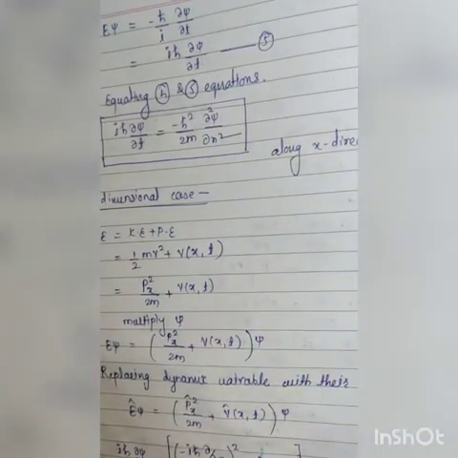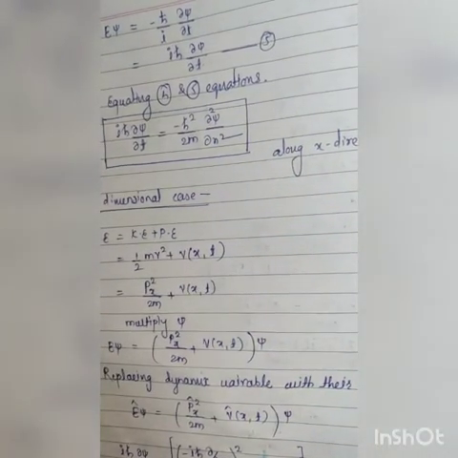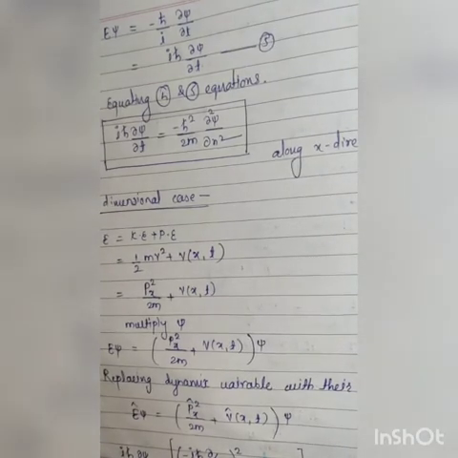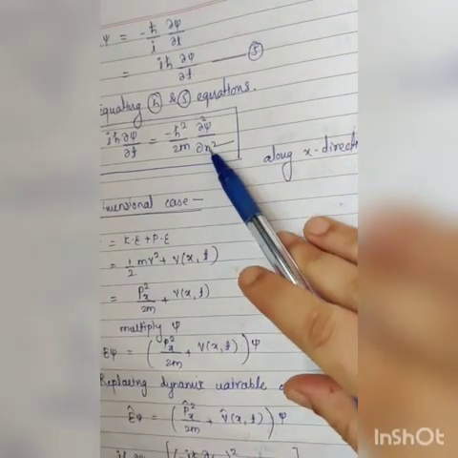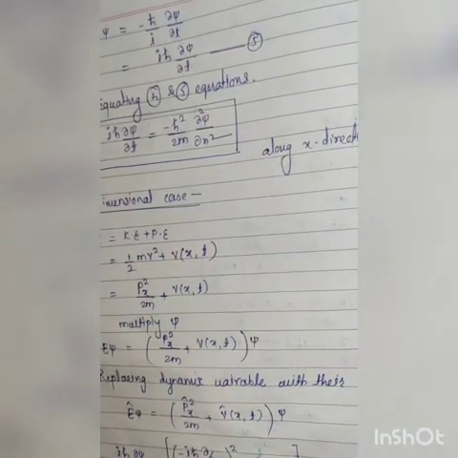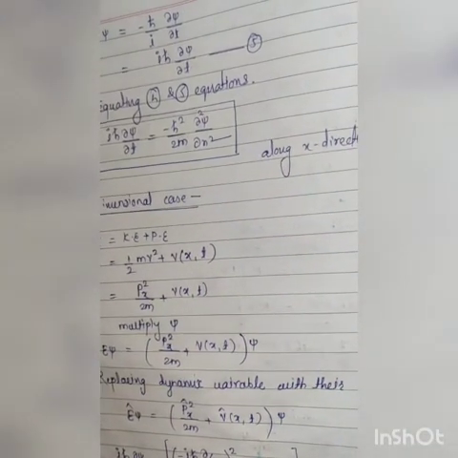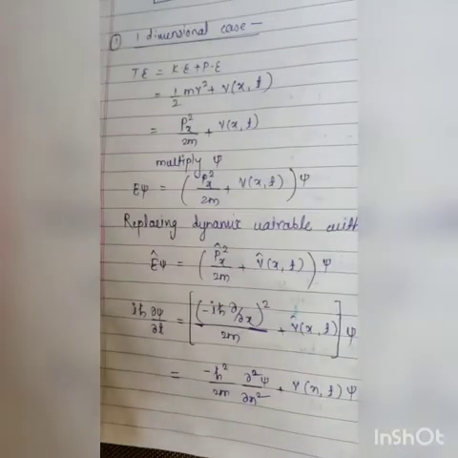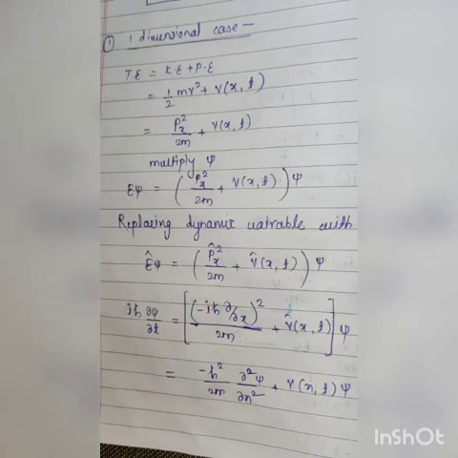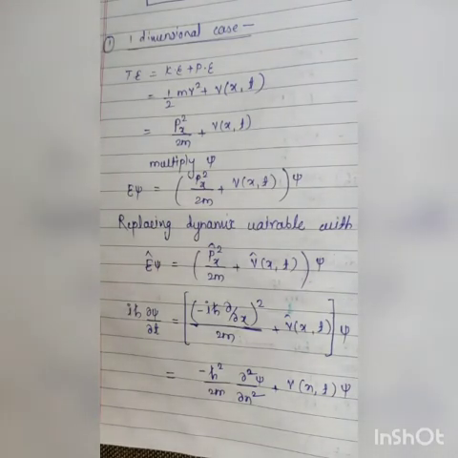If the question is arising like that, you want to calculate the Schrodinger time dependent equation along the y direction, then you have to take the derivative with respect to y, not with respect to x. Okay. Now there are two cases for the Schrodinger time dependent equation: one is the one dimensional case, second is the three dimensional case.